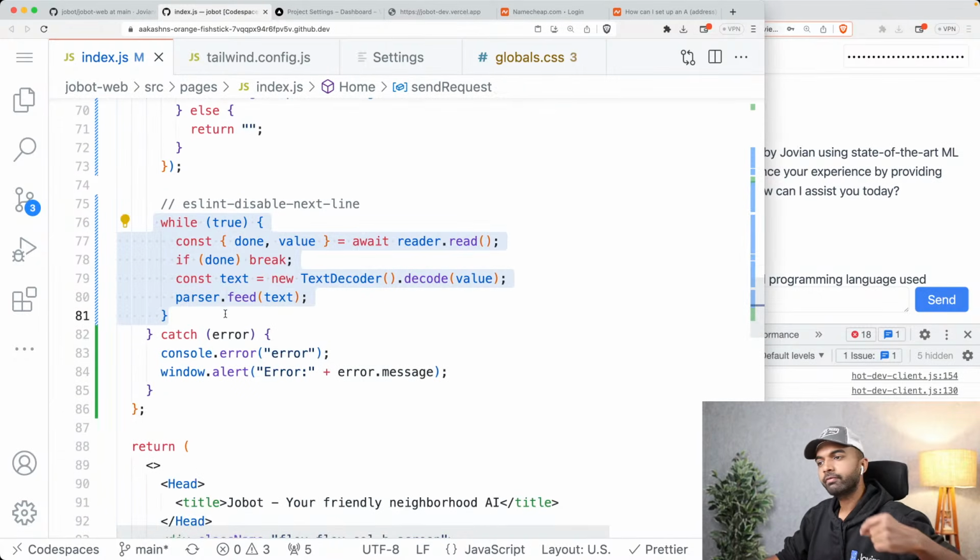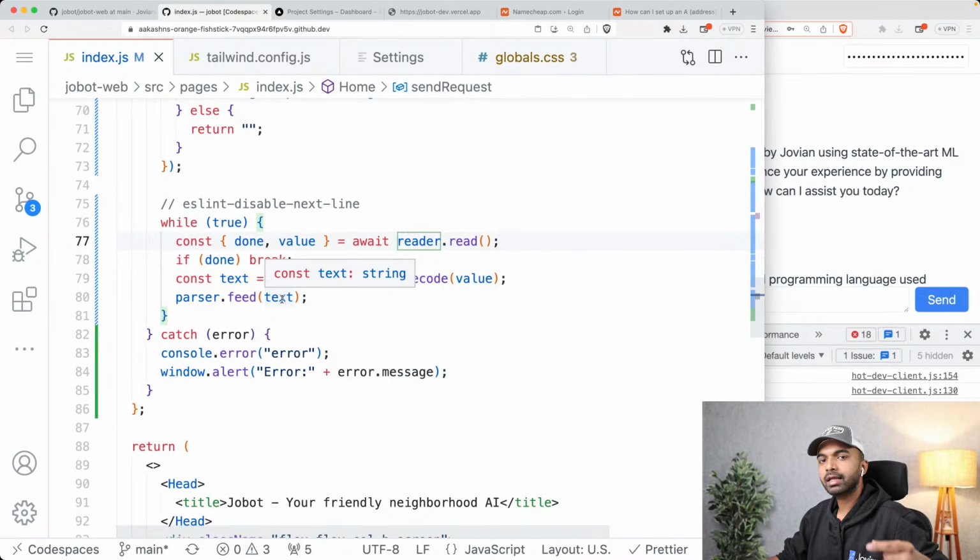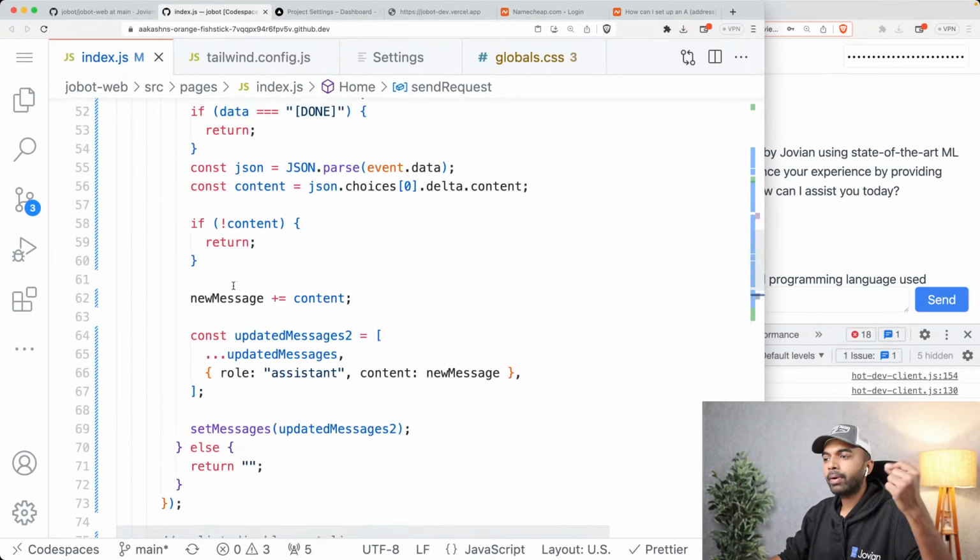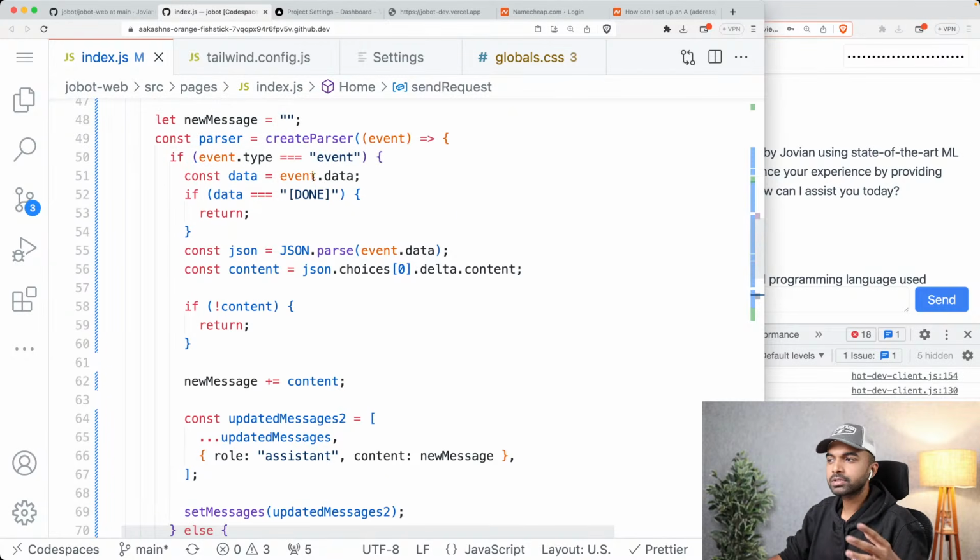And then what we do is we simply loop over and over, try to get some value from the reader and check whether the reader is done or not. And if the reader is done, then we exit the loop. Otherwise, we simply feed the text that is obtained from the reader, so the stream text that is obtained, into the parser. And the parser is then going to parse that using the event parser.